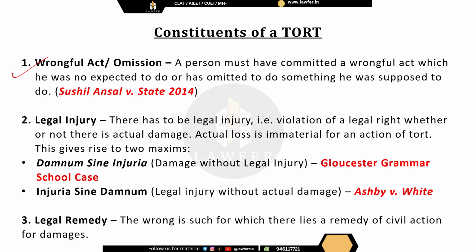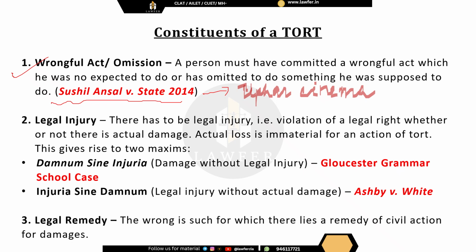For example, if we take this case, Sushil Ansal versus State, this is popularly known as the Upahar cinema case. In Delhi, there was the Upahar cinema where there was a massive fire which killed so many people. It was found out that in that cinema hall there were no precautions, no fire extinguishers, nothing was present.